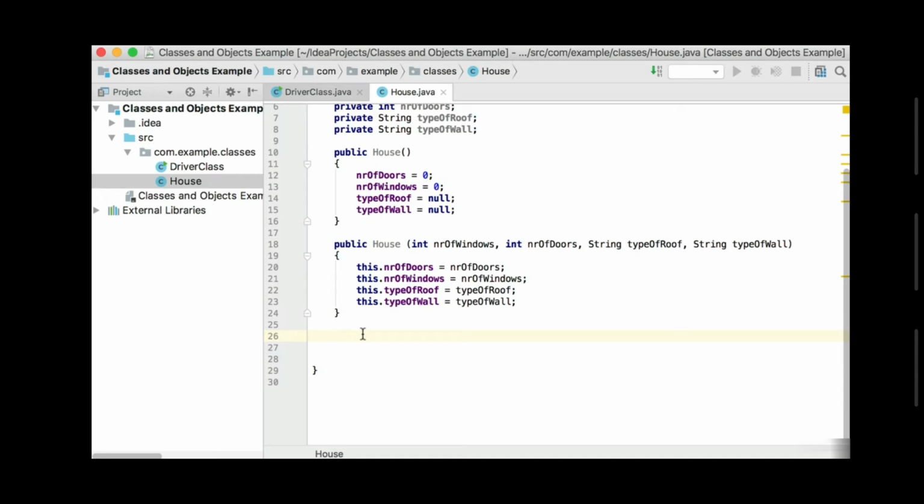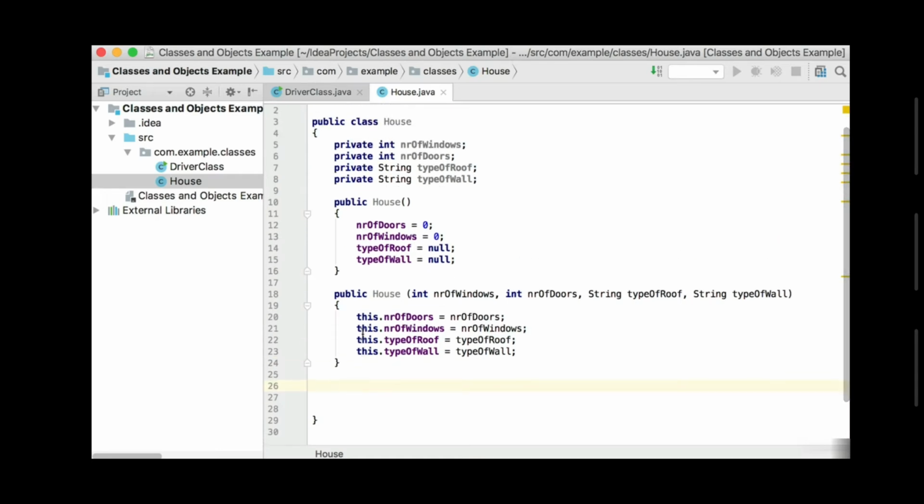Now let's look at a few other handy methods that we can use inside of a class, that we call getter methods and setter methods. Because we defined all of our fields private there, we need to have a public method to change or to get these values out of the object. So in this case, let's start with the getter methods. The getter method is basically a method that just returns the value for the specific property. So I'm going to start off, and all of these methods must be public. I'm going to start off with the first one, which is the number of windows.